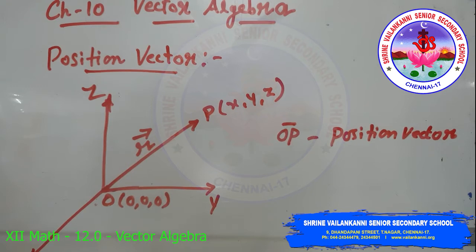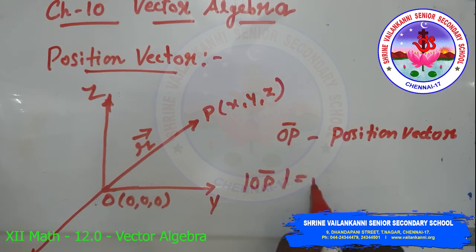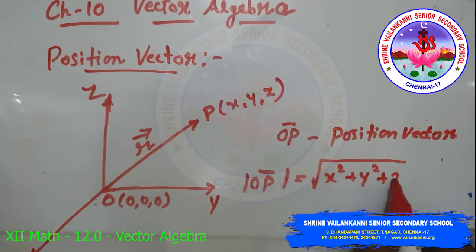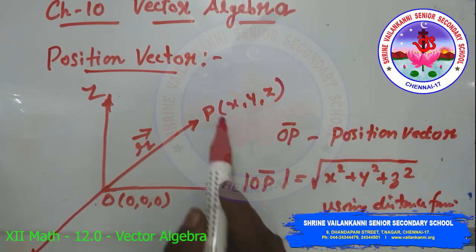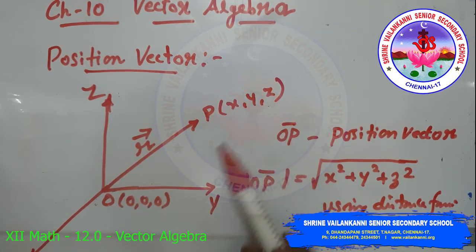Using the distance formula, the magnitude of OP is equal to root of x square plus y square plus z square. So using the distance formula, x minus 0 the whole square plus y minus 0 the whole square plus z minus 0 the whole square, which is equal to root of x square plus y square plus z square.